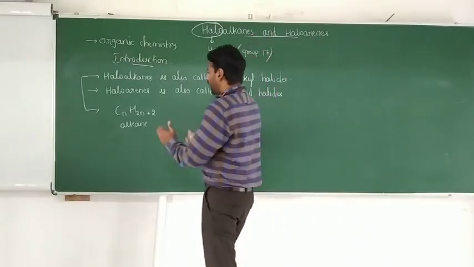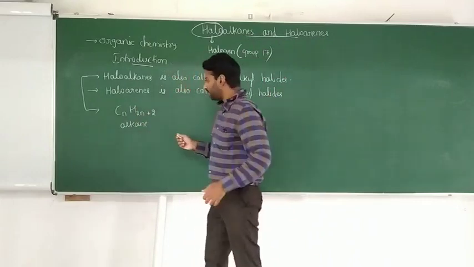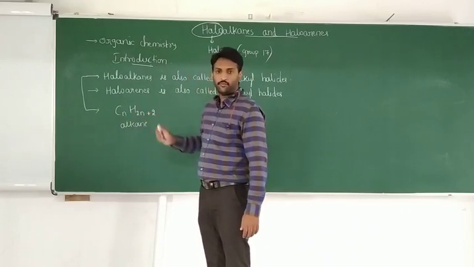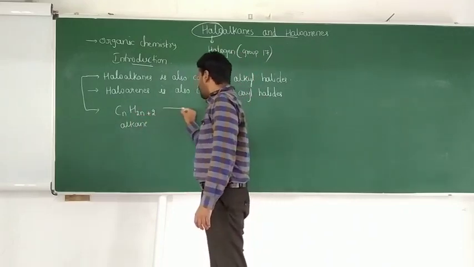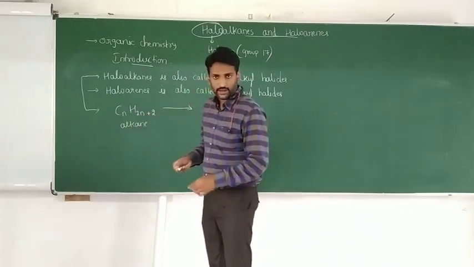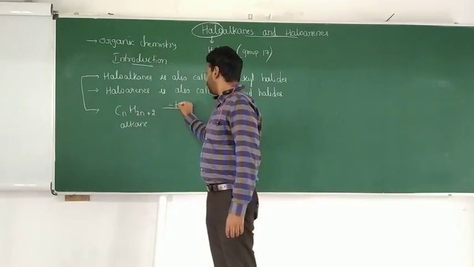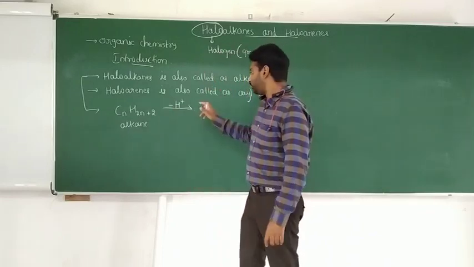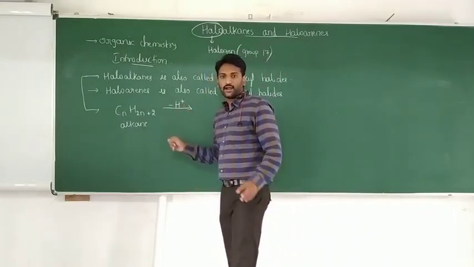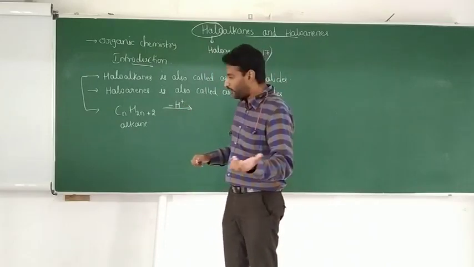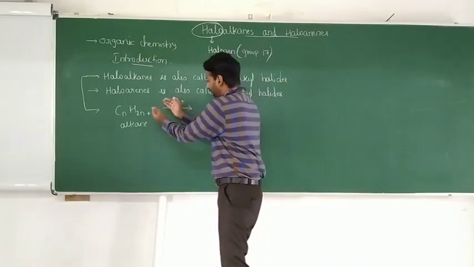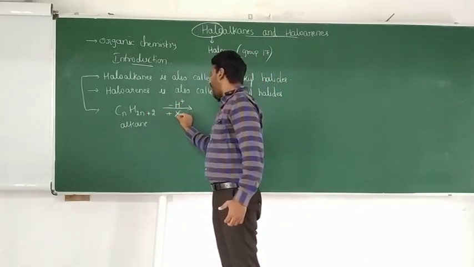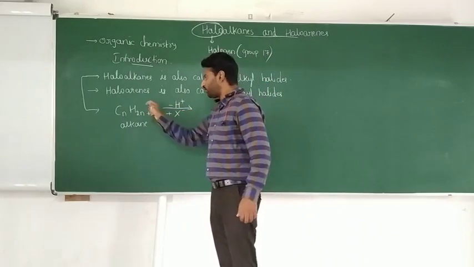So here I have taken alkane. The general formula of alkane is CnH2n plus 2. Now I will remove one hydrogen atom. It is not a rule that I should remove only one hydrogen. I can remove one or more than one hydrogen atom. How many hydrogen atoms I remove, that many halogen atoms I must add.